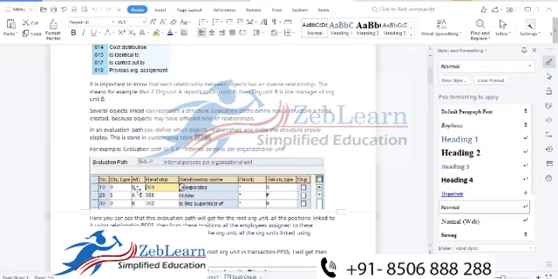If I write A in place of B, what will be the relationship type? What will be the relationship name?